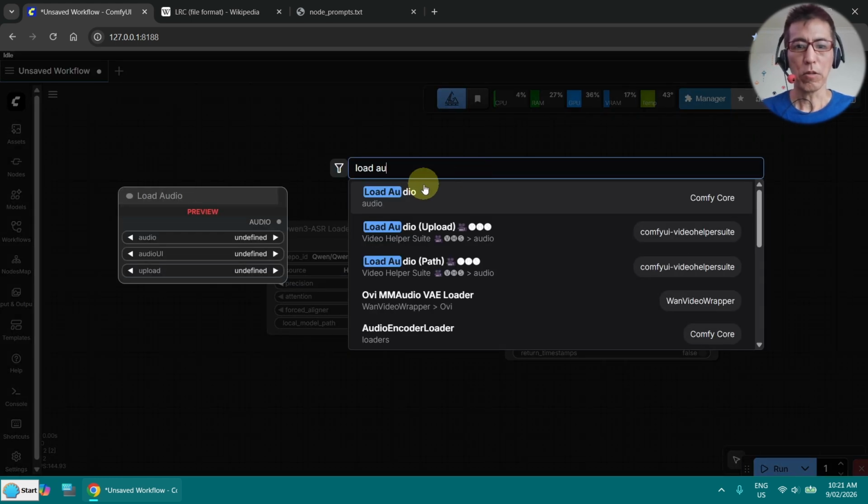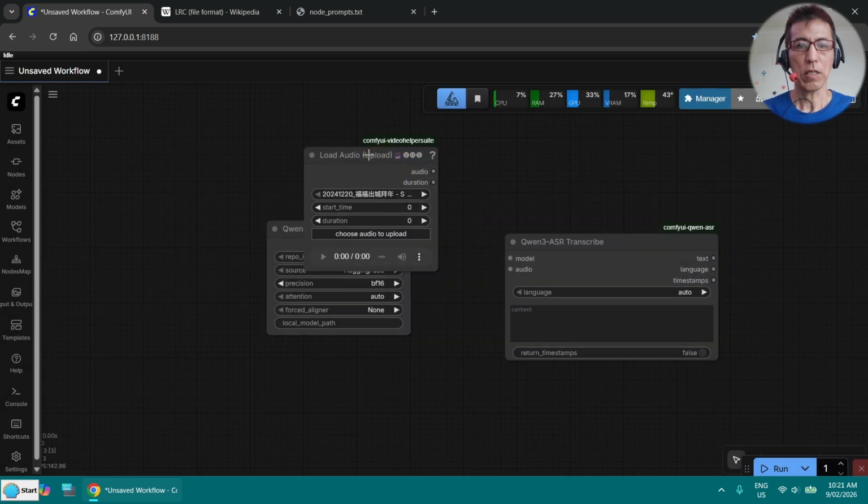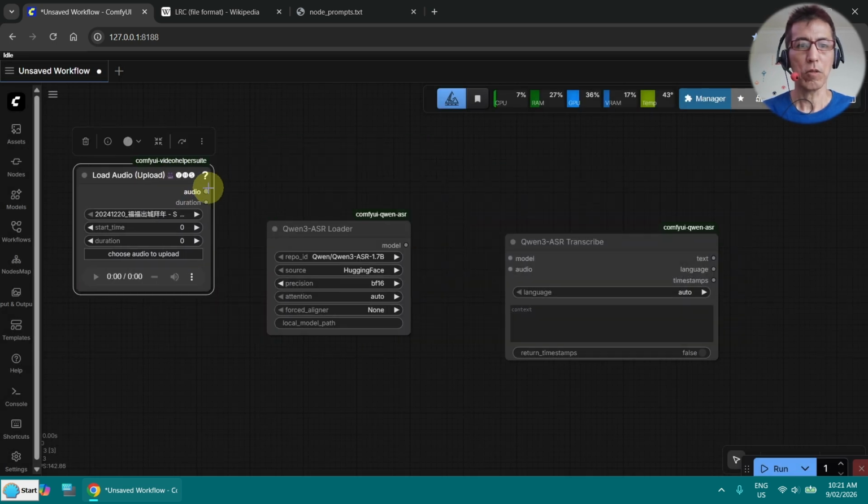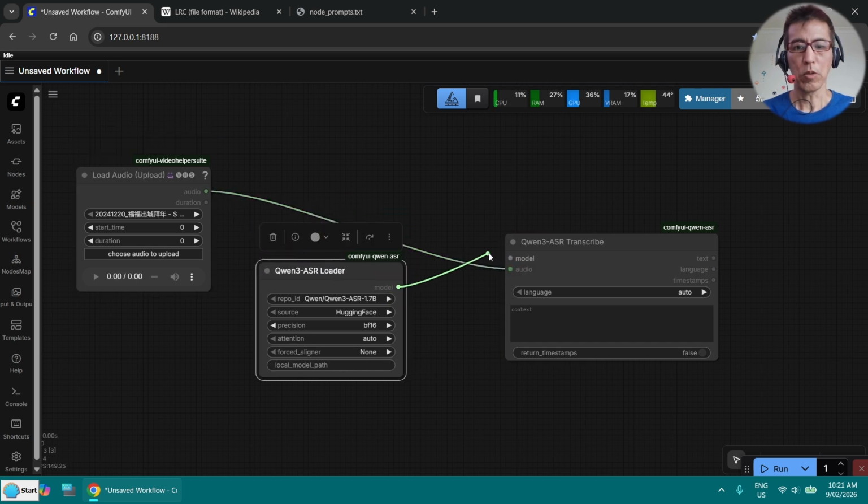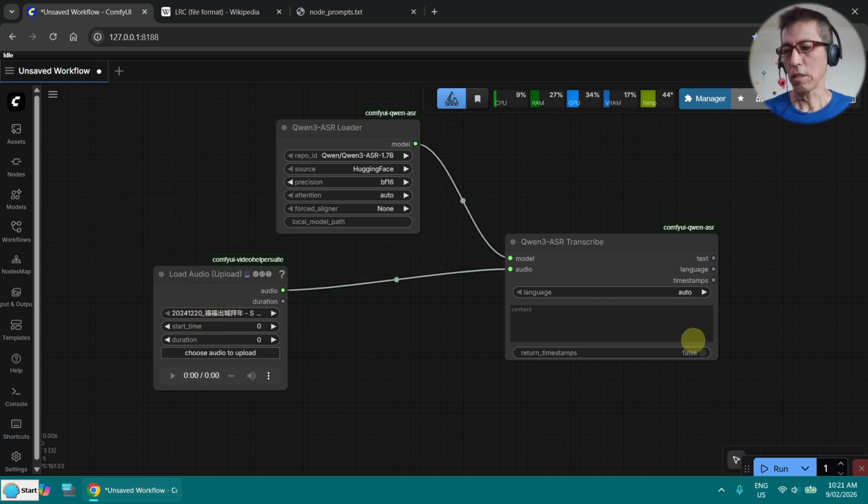Now we need the input audio. I like to use this one. I can specify the start of the audio and the duration. Audio goes to here and the model goes to here. And I'm going to select my AI song. Let's listen to the start.